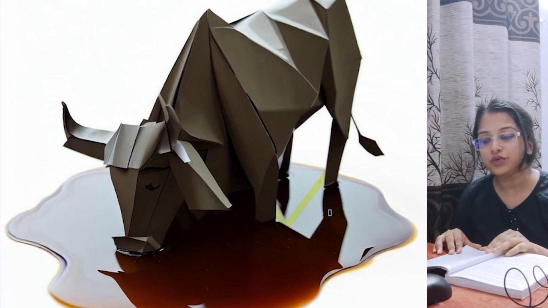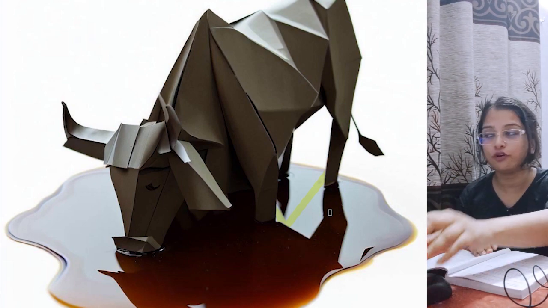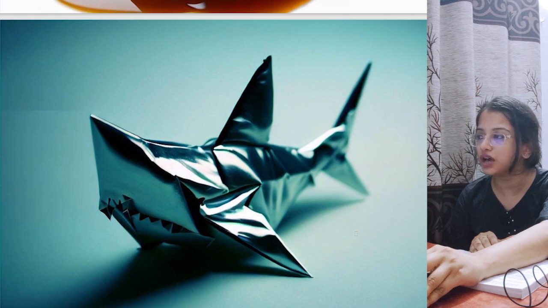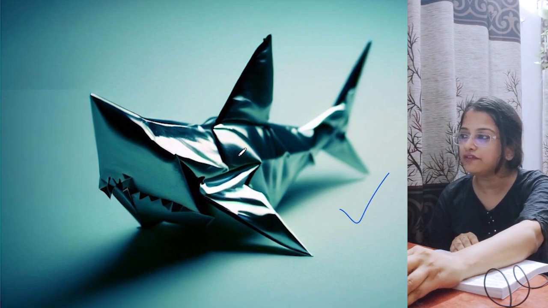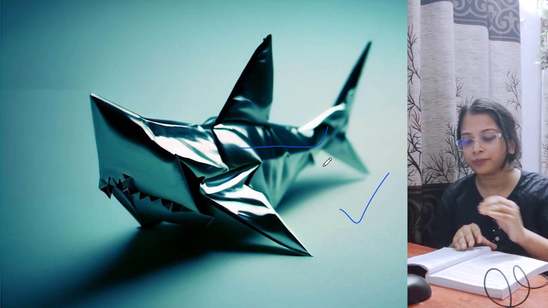Right. Mom made a new shark for me, this time out of tin foil. Now my mother made a shark with tin foil, as you can see in this picture. See, it is made out of tin foil, and if you put it into water, nothing will happen.